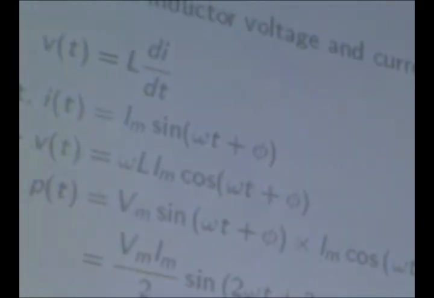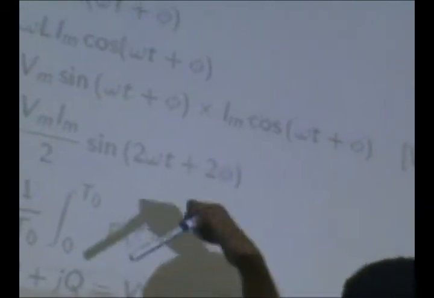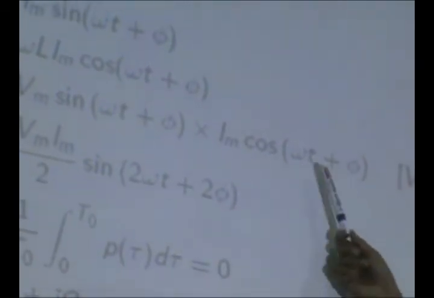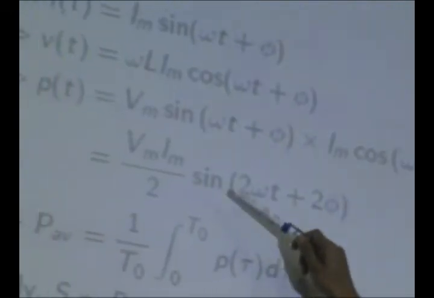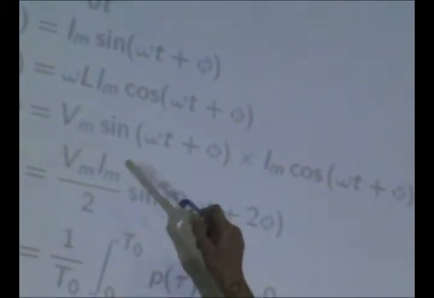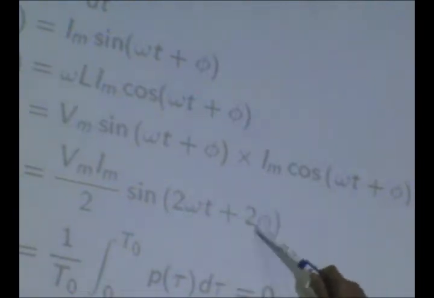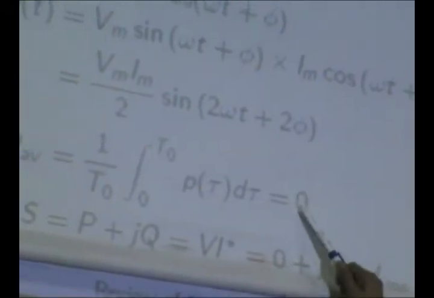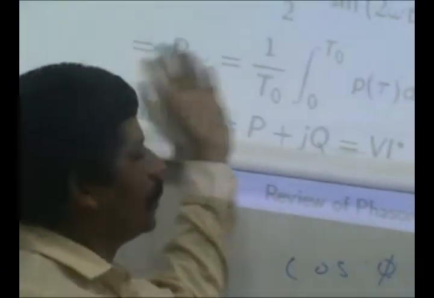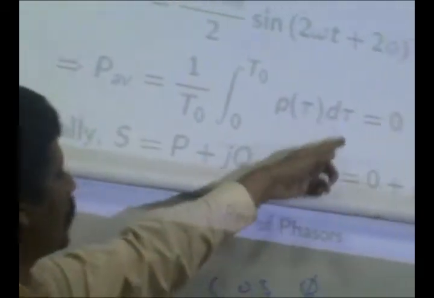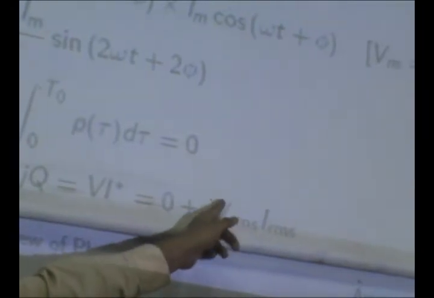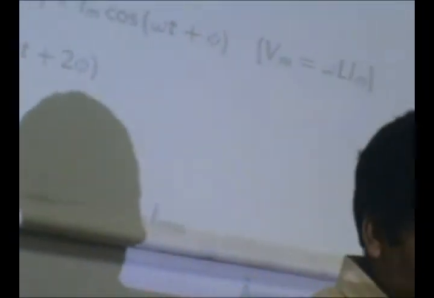Whether it is lag or lead, just plot it and you will notice it's 90 degrees. The instantaneous power is instantaneous voltage times instantaneous current, which is the same as saying Vrms times Irms sine of 2 omega t plus 2 phi. If you look at its average value, it's 0. That means no work will be done by the inductor over a cycle, and the whole of this power Vrms times Irms manifests as what we call reactive power.